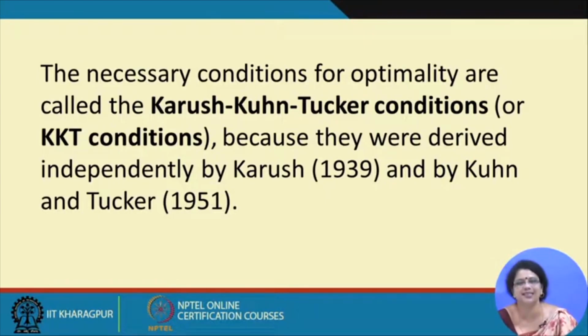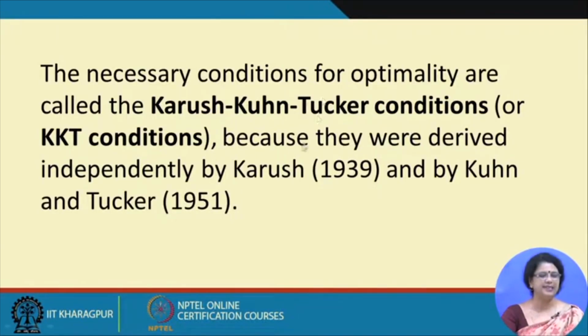That is why since then people have been calling it the Karush-Kuhn-Tucker condition. These are the names of three persons, Karush, Kuhn and Tucker, and a few people still say Kuhn-Tucker condition. Both are the same. You can name it either KKT condition or KT condition, but we prefer the name KKT condition.